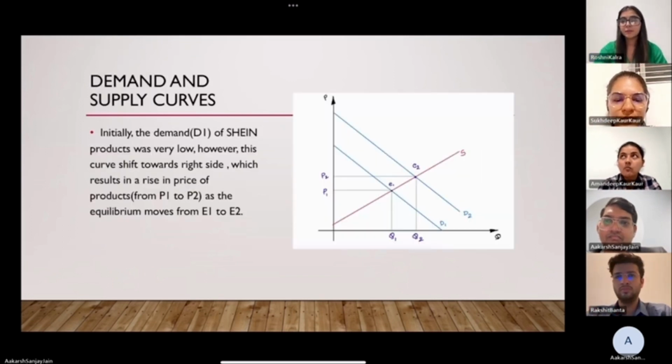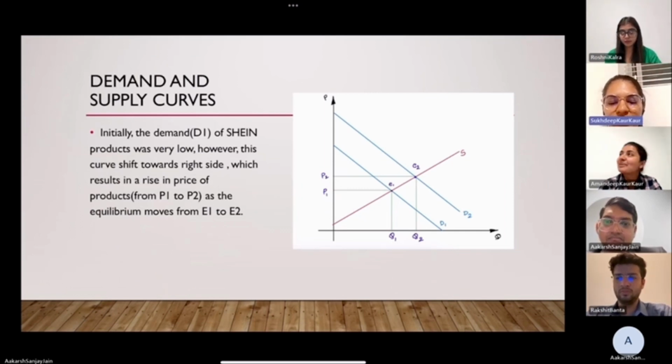Thank you. Hello everyone, my name is Deep and I am an economics student. As we know, our project is based on an economic study of the Shein company, in which I would like to explain the demand and supply curves, that is how the company grew from 2008 to 2023.